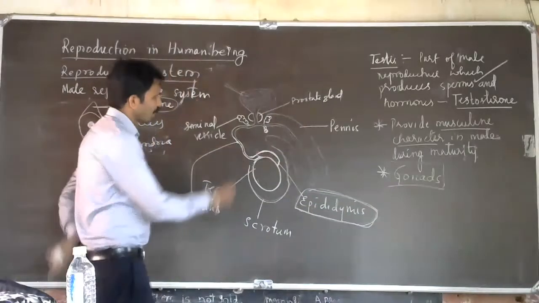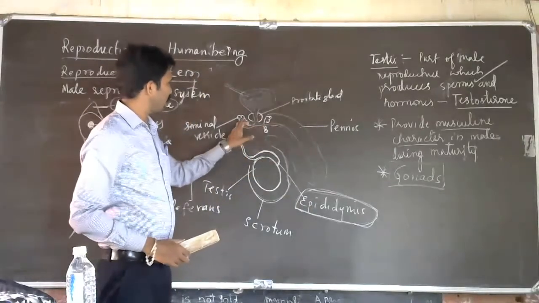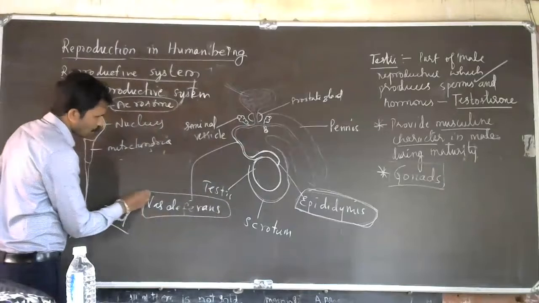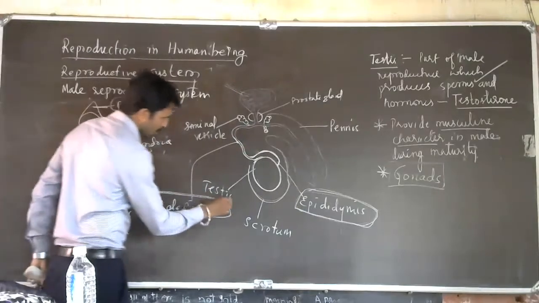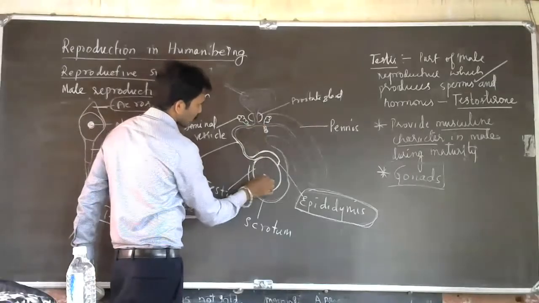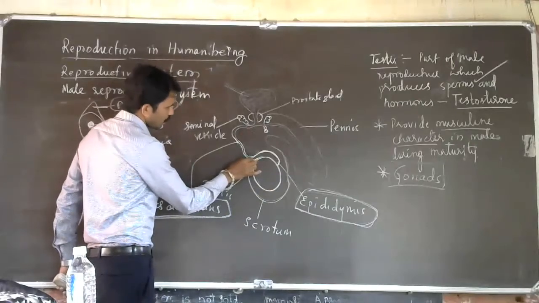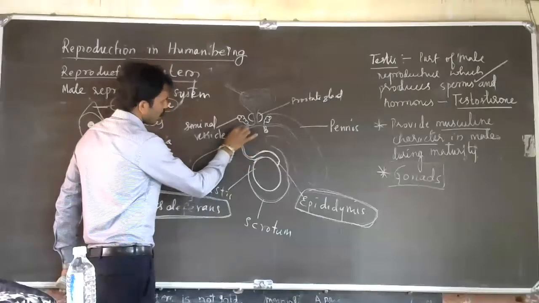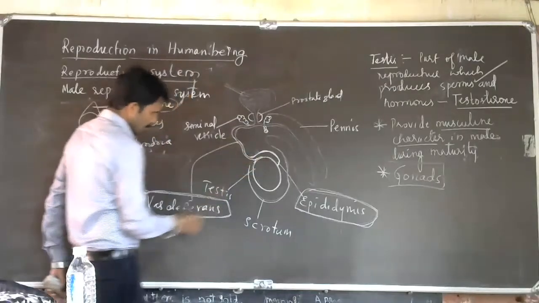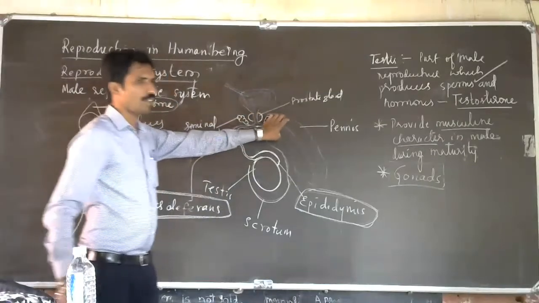Then it is carried to the seminal vesicles with the help of a tube. This is a long tube, the vas deferens, which is present between the seminal vesicle and the testis. The epididymis extends into this tube called the vas deferens, a long tube which carries the sperms to the penis.